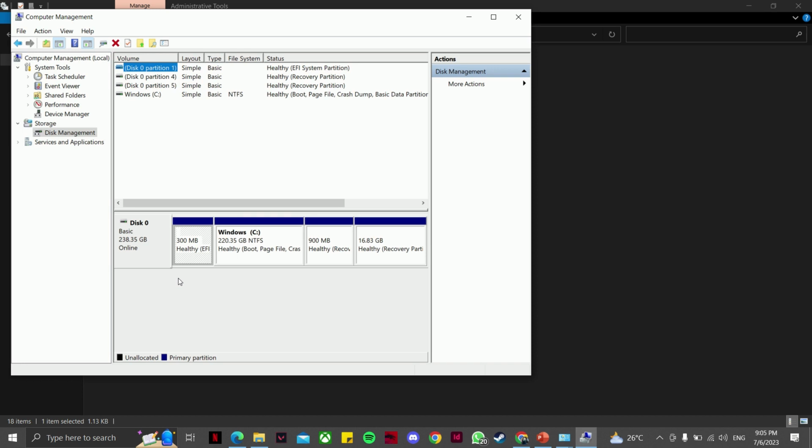Six, accept the default drive letter or choose a different drive letter to identify the partition, and then select Next. Seven, in the Format Partition dialog box, do one of the following. Eight, if you don't want to format the volume right now, select Do not format this volume, and then select Next. Second, to format the volume with the default settings, select Next. Lastly, number nine, review your choice and then select Finish.